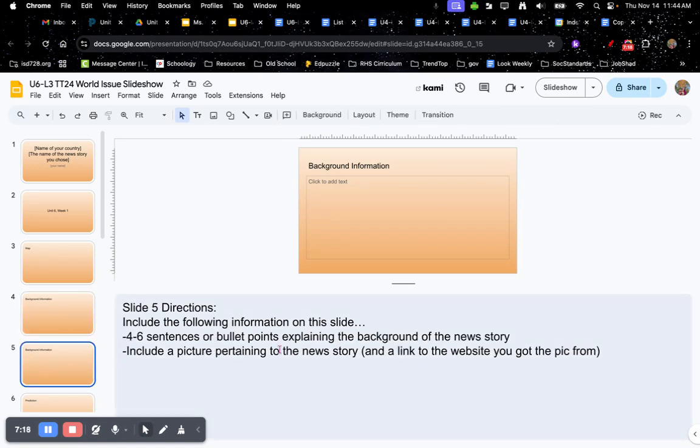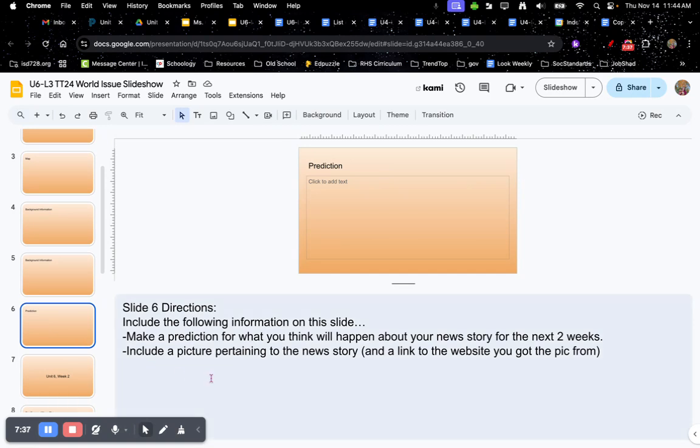Slide number 5. You are going to include the following information on this slide: 4 to 6 sentences or bullet points explaining the background of the news story. Make sure that it is all in your own words, of course, and include a picture pertaining to the news story and a link to the website you got the picture from.